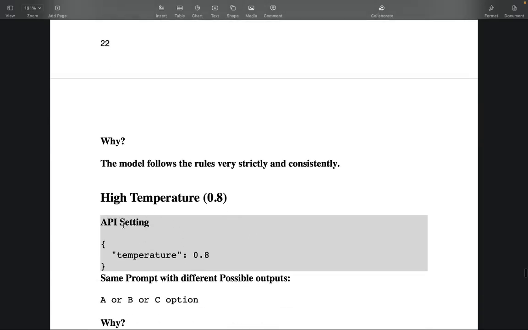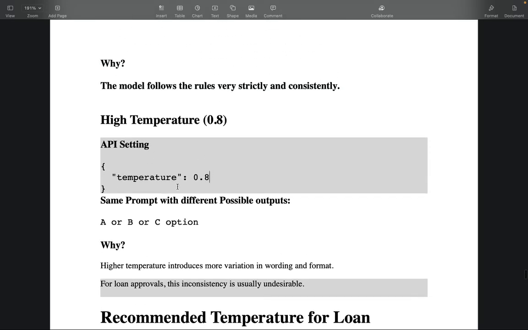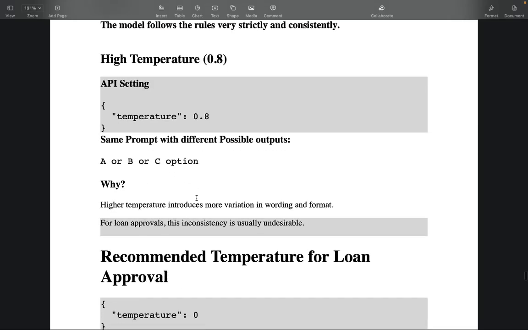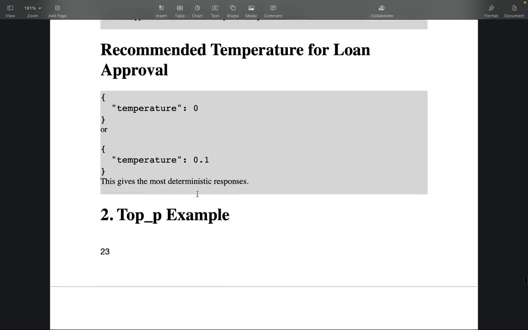So if you keep the API setting to a higher temperature, like 0.8 or 0.9, then the same prompt will give different possible outcomes, A or B or C, and we don't want that. It is for more variations in wordings and the format, and for loan approvals, this inconsistency is usually undesirable. We don't want it to hallucinate more, right? So the recommended temperature for this kind of bank loan, in banking, will be either 0 or 0.1, so that it can give the most deterministic responses.